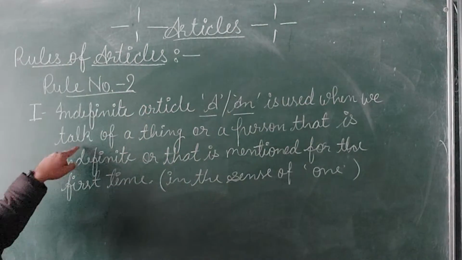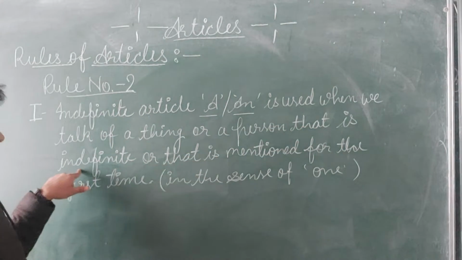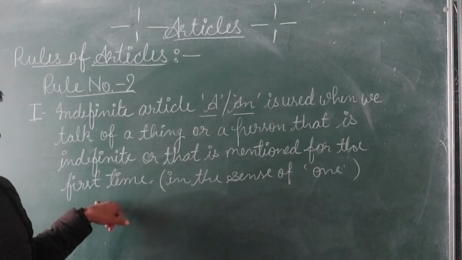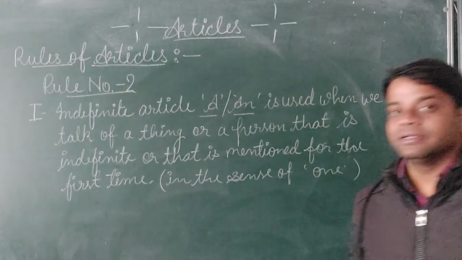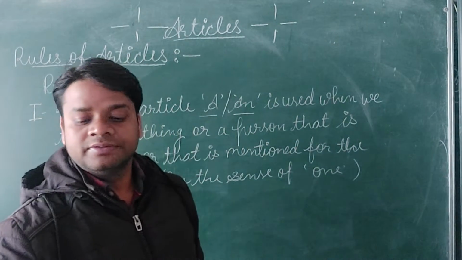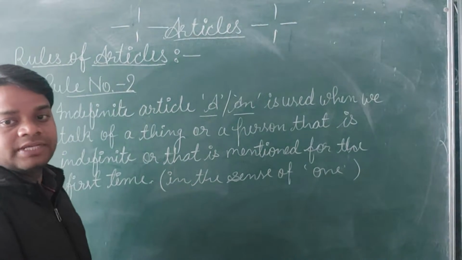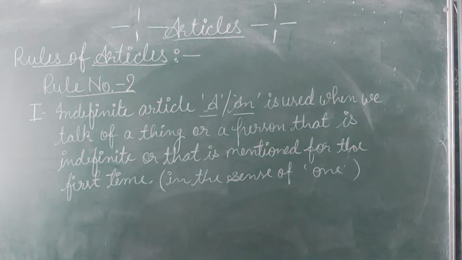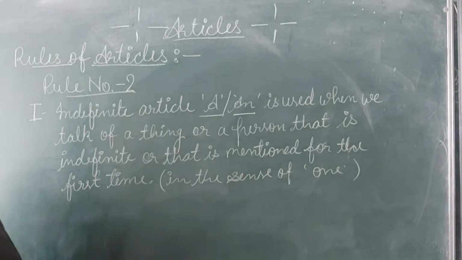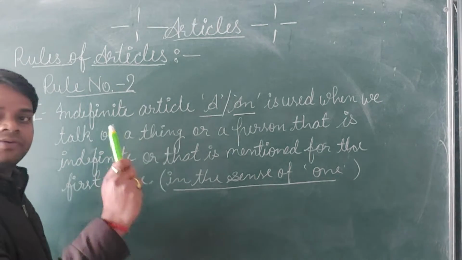When we talk of a thing or a person that is indefinite or that is mentioned for the first time. So here we are going to use it for the first time, or when it is used as indefinite, there we will use a and an. But what we have to remember is that it must be in the sense of one.